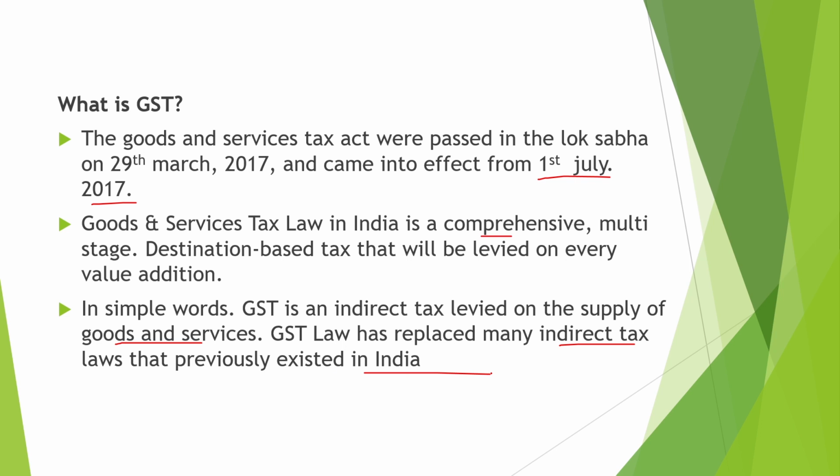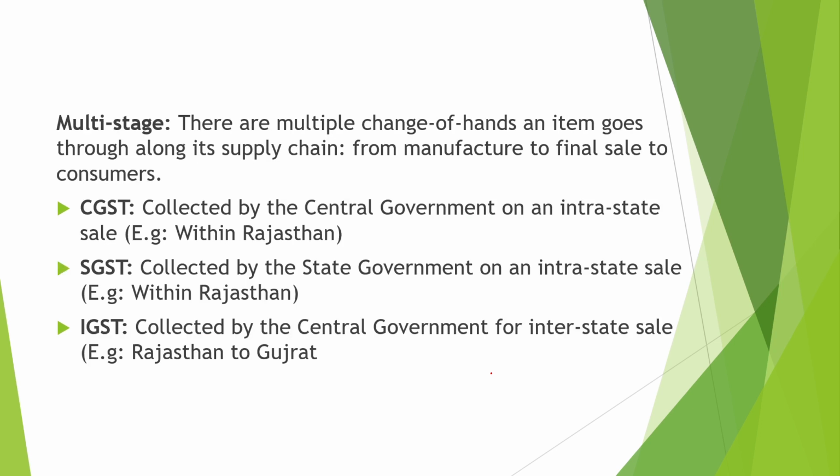There are multiple changes of hands an item goes through along its supply chain from manufacturer to the final sale to the consumer. First is CGST, collected by the central government on an intra-state sale. Next is SGST, collected by the state government on an intra-state sale. And last is IGST, collected by the central government for inter-state sale, for example from Rajasthan to Gujarat.